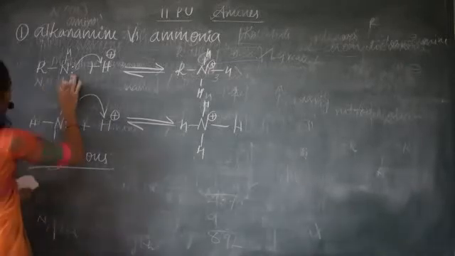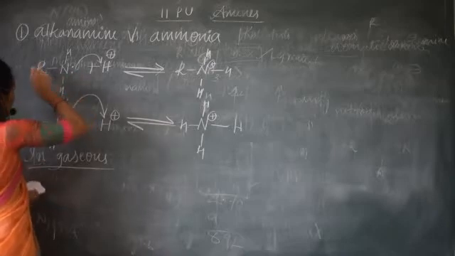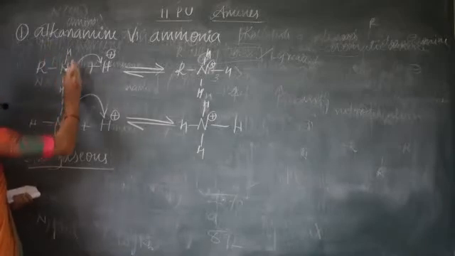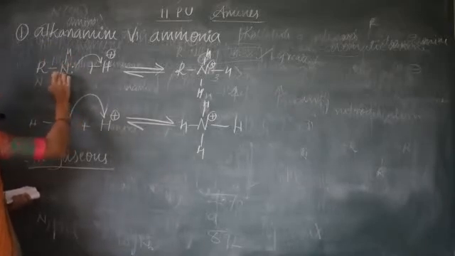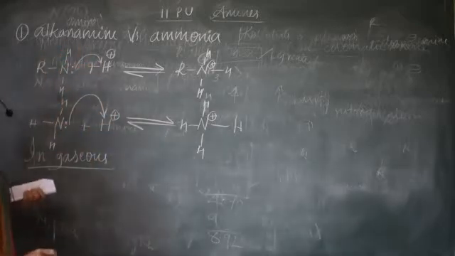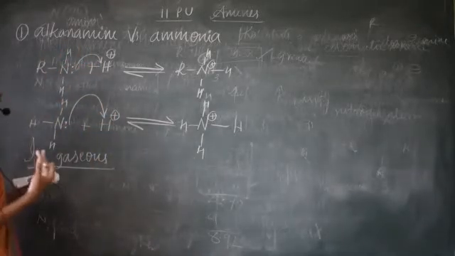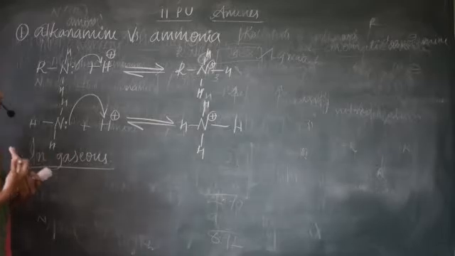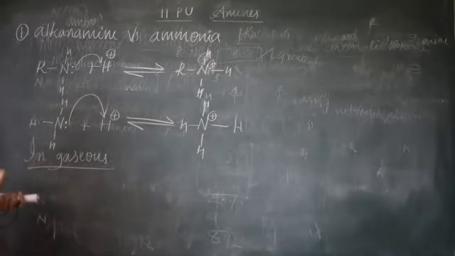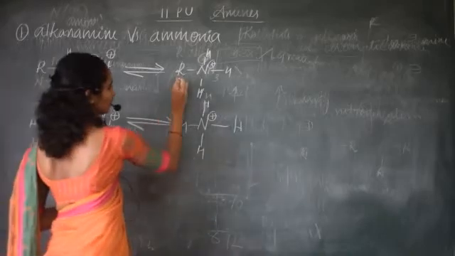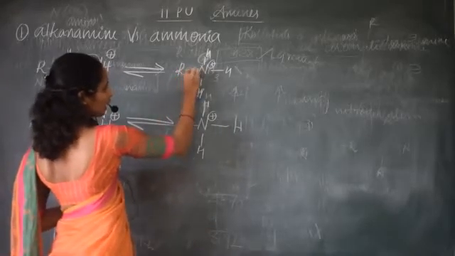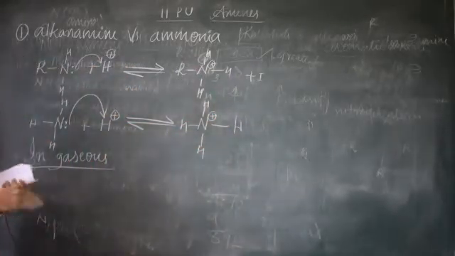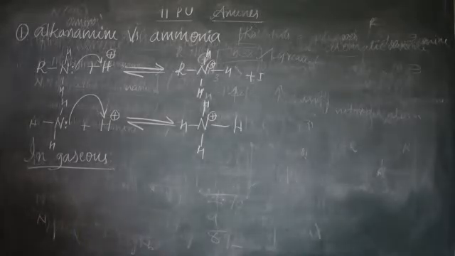This alkyl group donates electrons and more electron density is there on the nitrogen atom. More electrons are available for reaction with the proton, and hence it forms a cation. And this cation is stabilized because of the alkyl group, because of the plus I effect, that is, electron donating inductive effect.